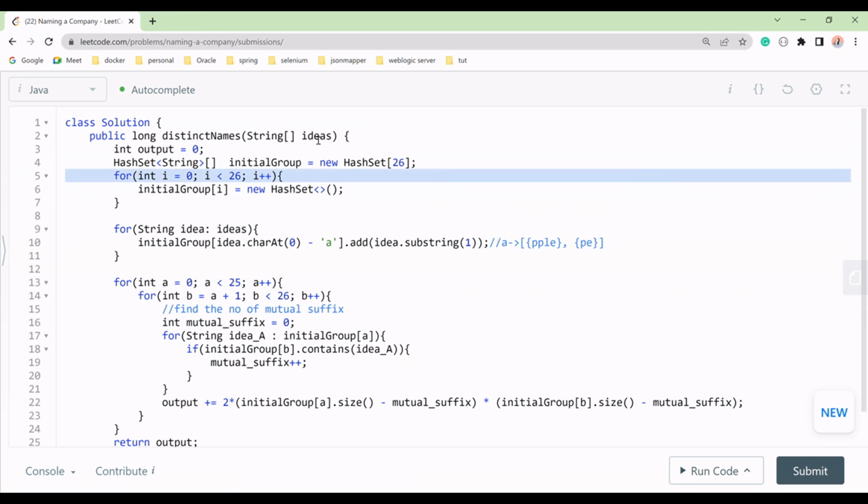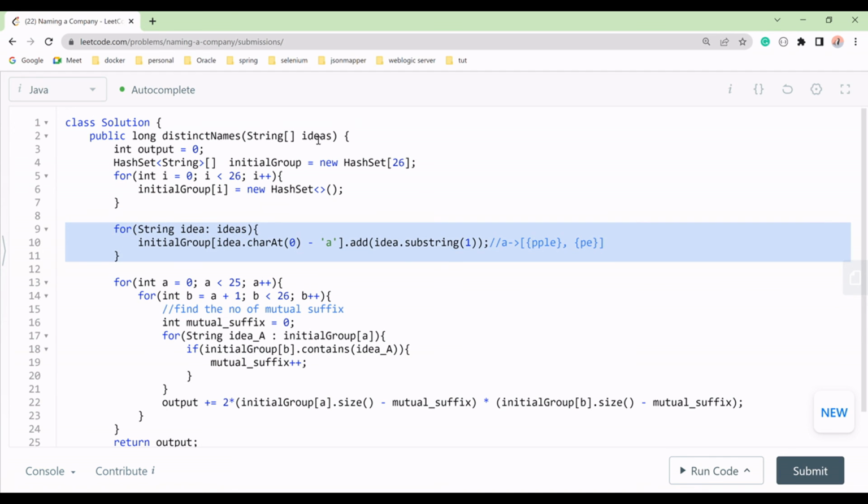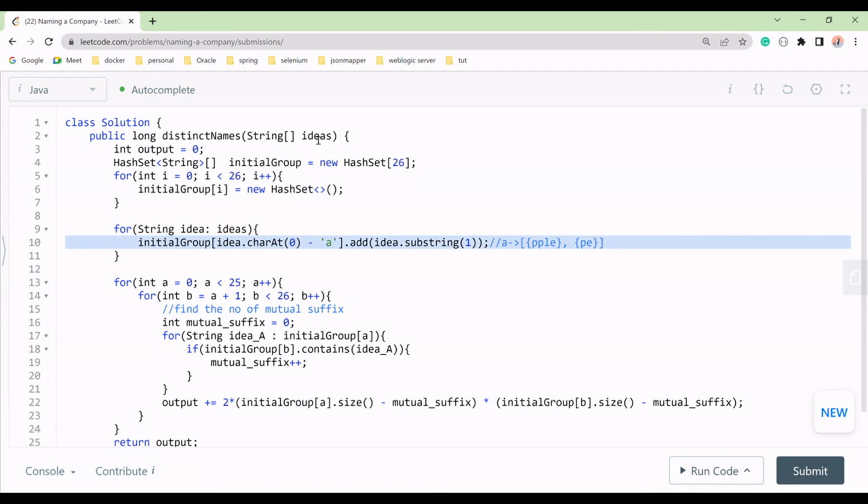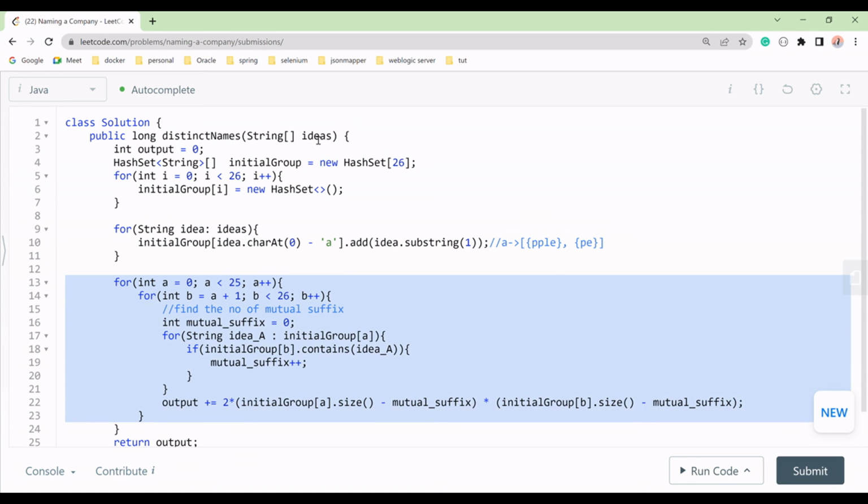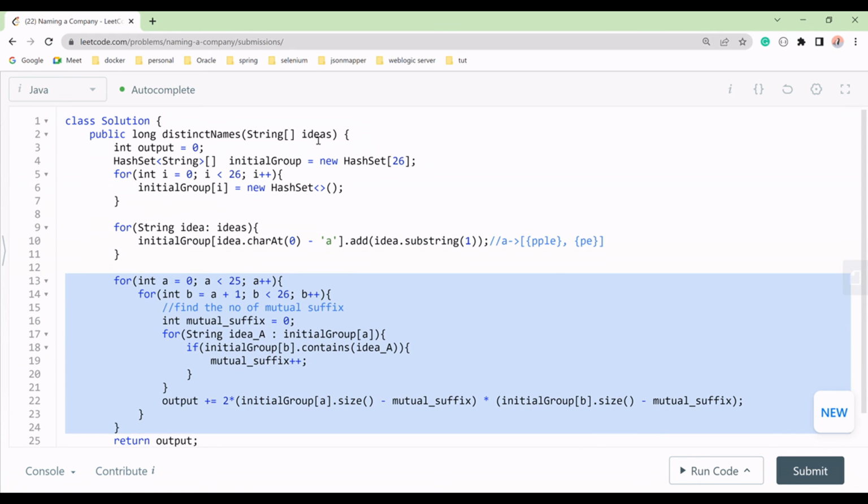Now we'll start from i equal to 0 to 26, and we'll update our hash sets at this time. Then we have our ideas in the string, and we make all the groups here with idea dot substring from 1. Then we have our loop, starting from a to 25, and then b plus 1 to 26.